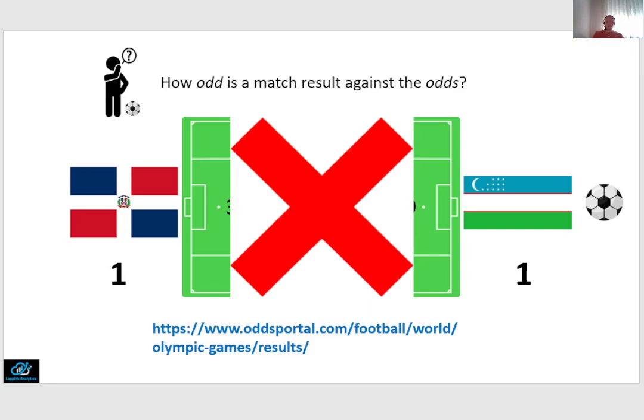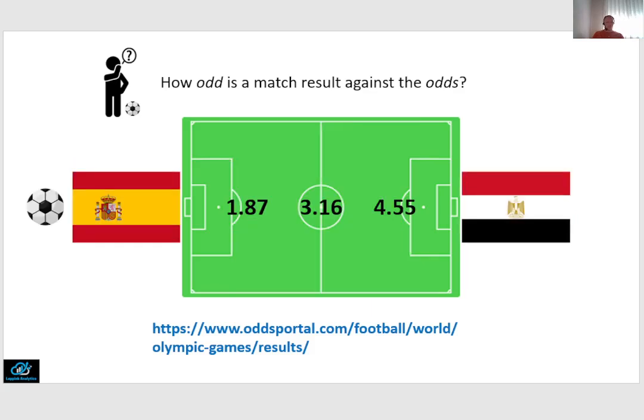And let's add a third example to show another weakness of betting odds, at least in some competitions. Here we see another match of the third group round in the men's tournament, in this case between Spain and Egypt. Here the odds are clearly in favor of Spain, so we would predict a win for Spain. However, the match resulted in a 2-1 win for Egypt.